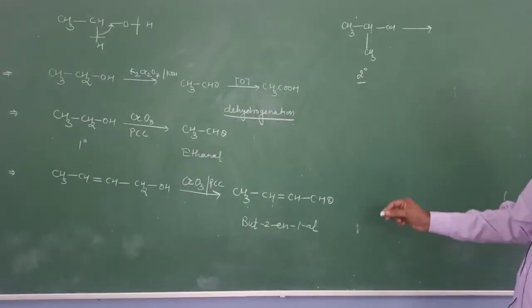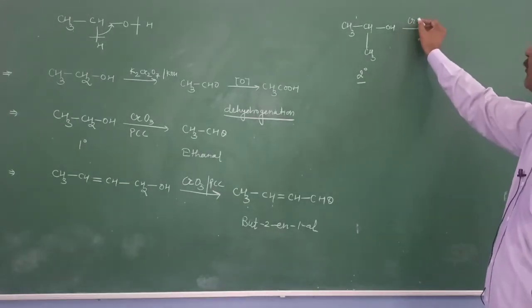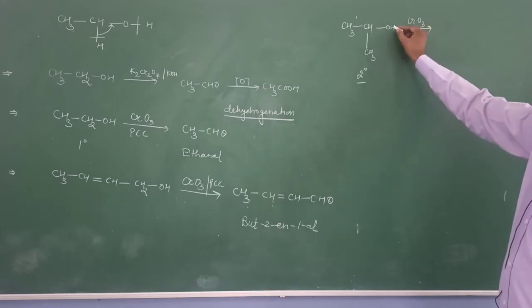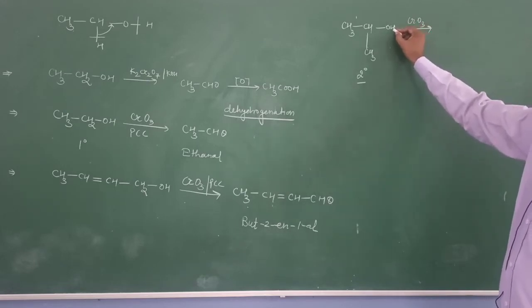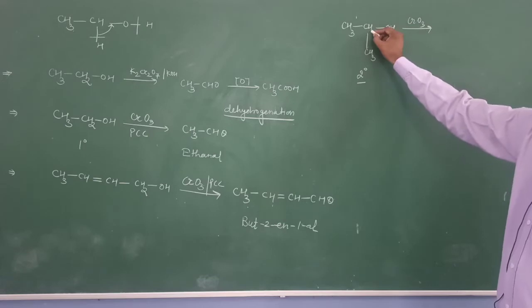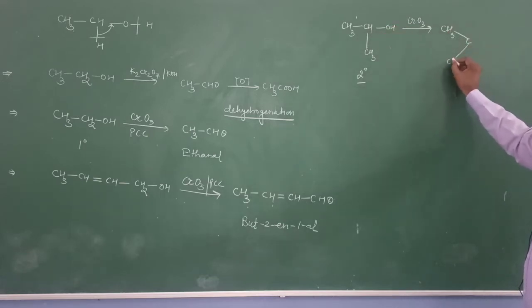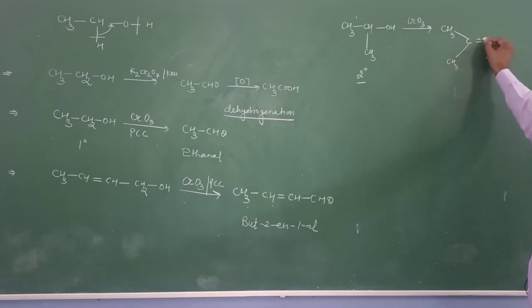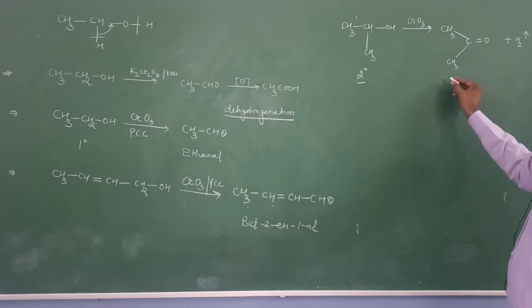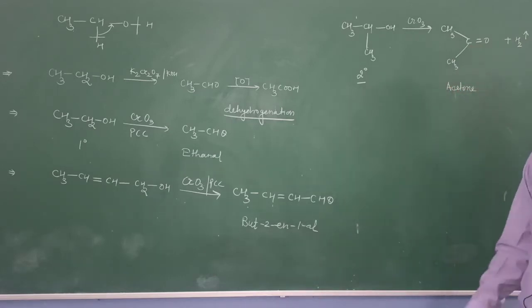If this secondary alcohol is oxidized in presence of chromium trioxide, there is a removal of hydrogen from this hydroxyl group and this carbon. Now it is changed to a ketone. Secondary alcohol on dehydrogenation changes to a ketone, that is acetone. Propanone is formed during this reaction.